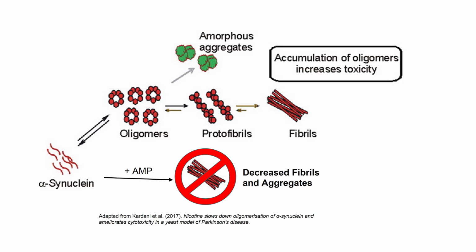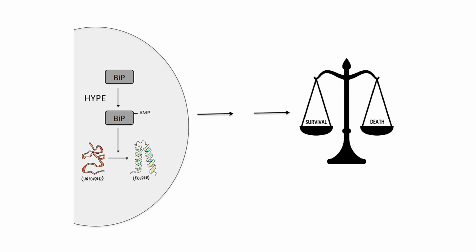Alpha-synuclein is a protein that has been heavily implicated in the progression of symptoms in Parkinson's disease. Its oligomerization and then aggregation into fibrils and Lewy bodies is a common hallmark of symptoms. However, when alpha-synuclein is amylated, as shown here, it can no longer properly oligomerize, thus alleviating the cytotoxic phenotypes. Hence, one reason to find an activator of wild-type HYPE or an inhibitor of EG HYPE would be to reduce these cytotoxic phenotypes without endangering the cell.